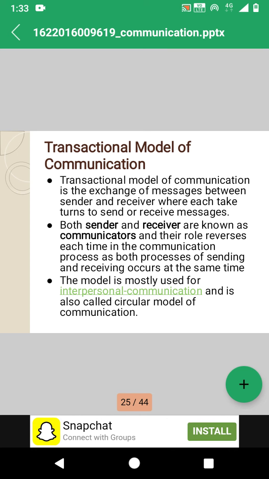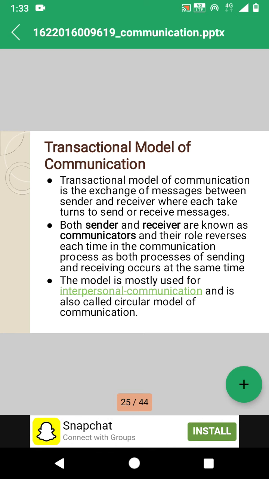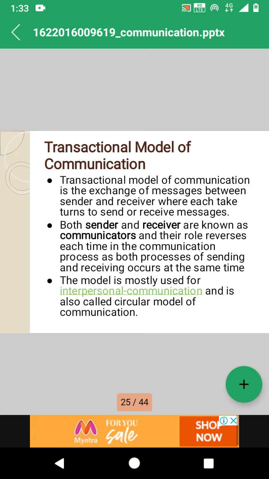Transactional model of communication is the exchange of messages between sender and receiver, where each takes turns to send or receive messages. So in the transactional model, receiver and sender each play both roles, once a sender, once a receiver. Both participate in sending the message and receiving the message.